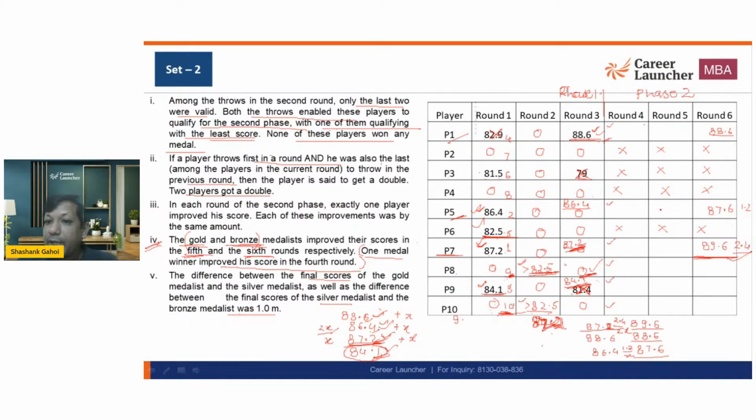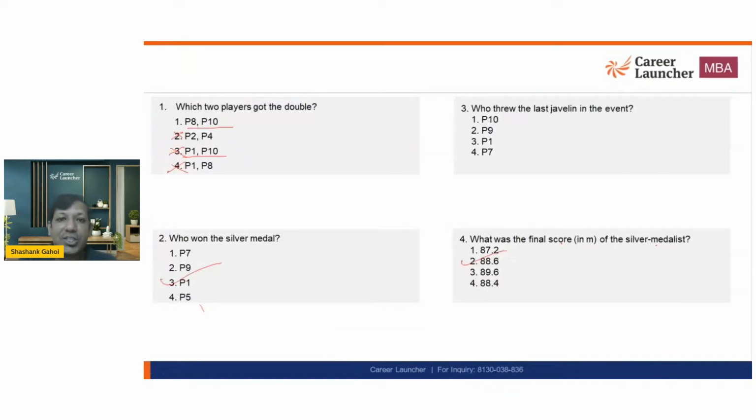It means the gold medalist has already reached 89.6 at the end of round 5, and this is going to be 86.4. So this is still rank 1 at the end of round 5. So whoever is at rank 1 is going to be the last one to throw. So P7 is going to be the last one to throw in round 6. So who threw the last javelin in the event, that is going to be P7. That is going to be option 4.